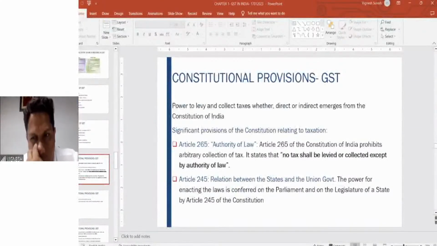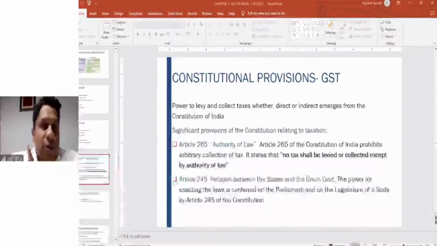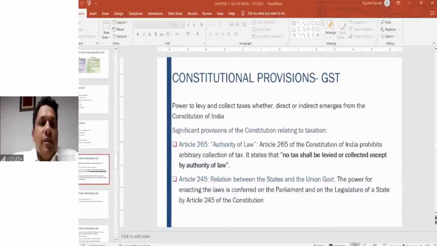After 5 years now, the compensation cess will end. It was actually supposed to end, but due to COVID, a lot of the settlement amount due to the states was not given by the government, because the government was also facing a tough time. Therefore, they have extended the compensation cess for some more period. As of now, it is for a period of 2 years till the states are compensated.